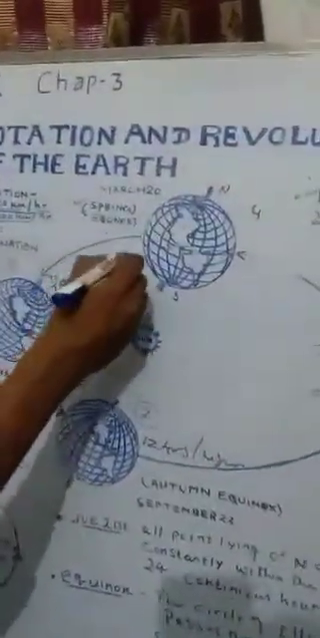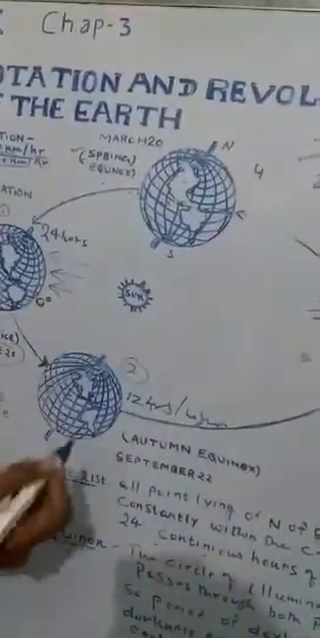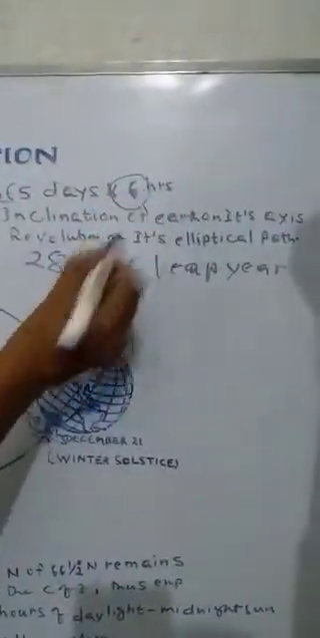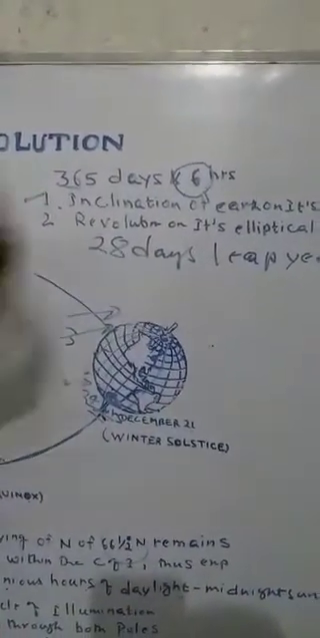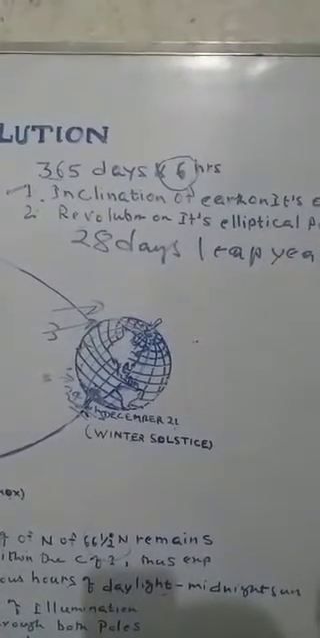First of all, I will see the revolution period. Our earth revolves around the sun in 365 days and 6 hours, but for our convenience we consider 365 days and omit the 6 hours. So we add those 6 hours every year up to 4 years, and in the 4th year we add it.